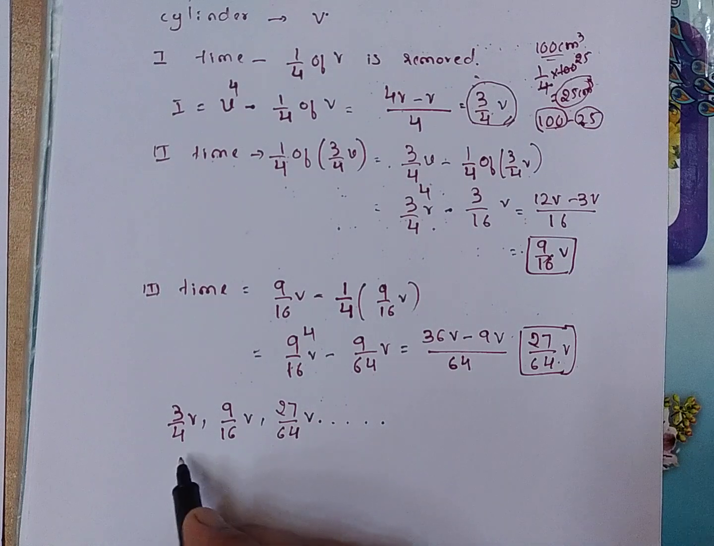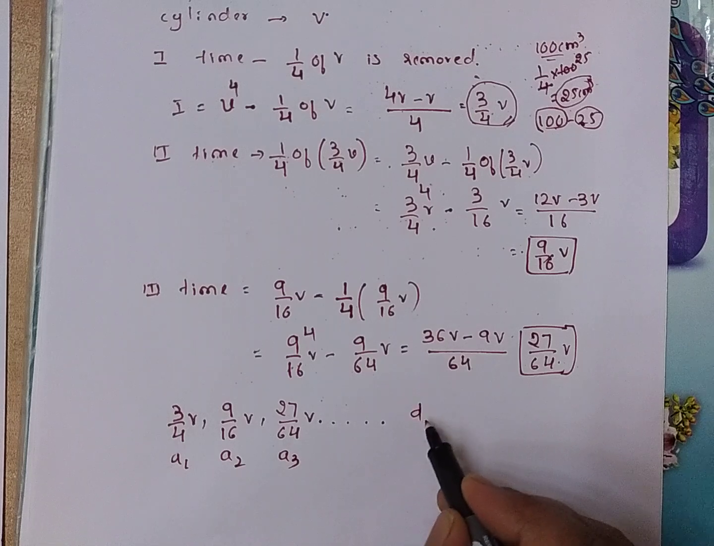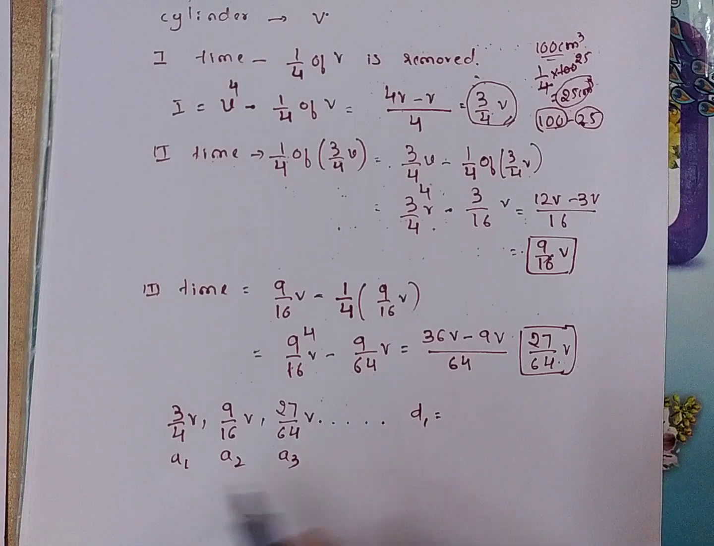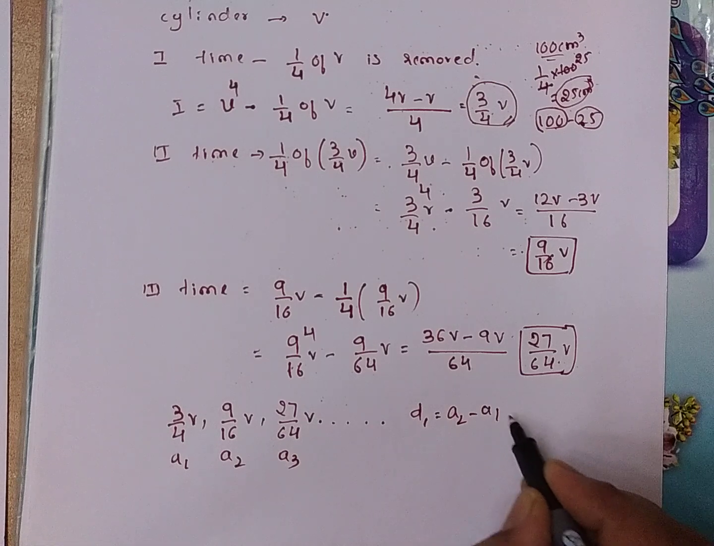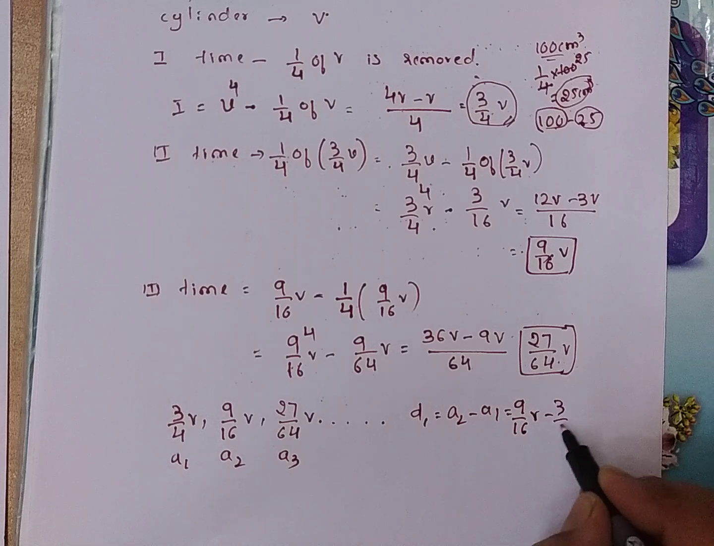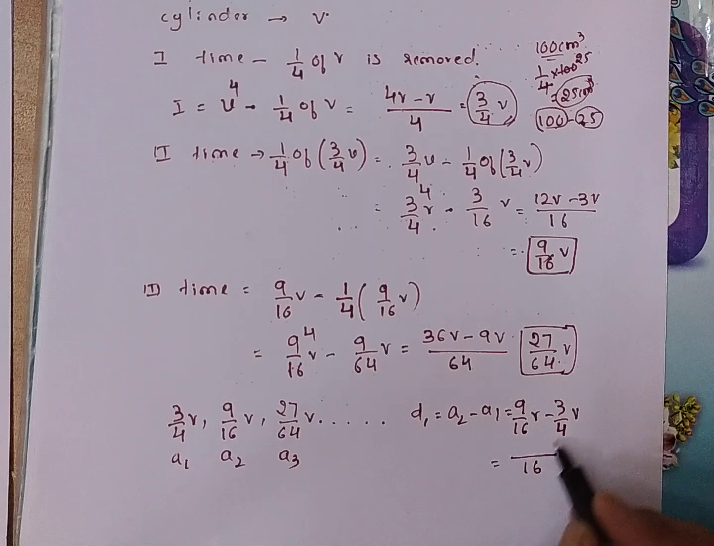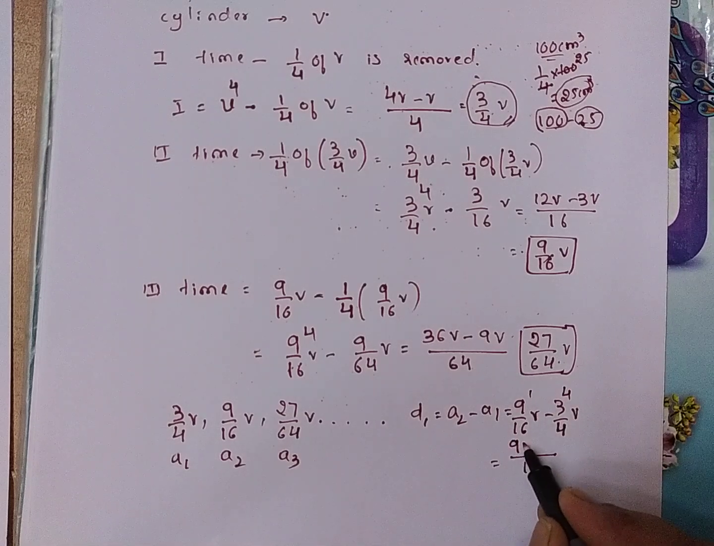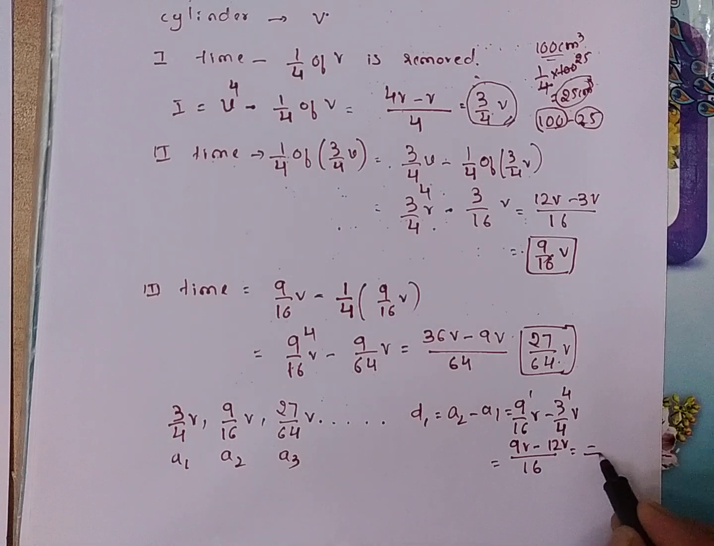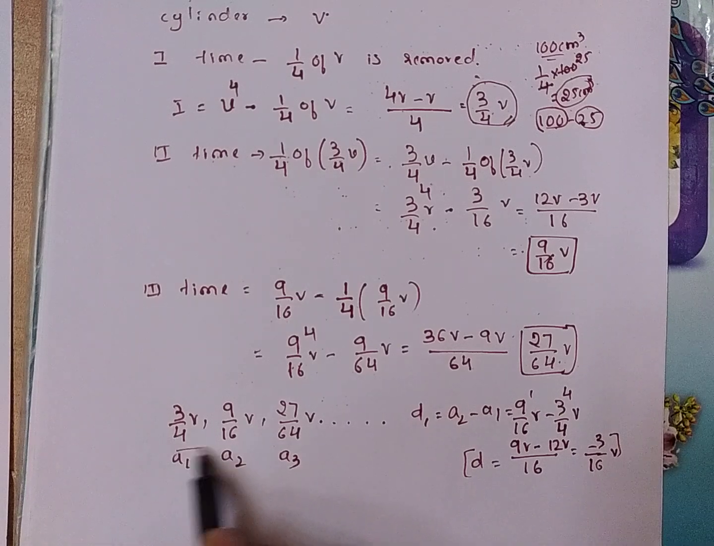See, we will check that. Suppose this is A1, A2 and A3. First find out D1. How will you calculate D1? A2 minus A1. A2 is 9/16 V minus 3/4 V. The LCM is 16. That is 9V minus 12V. 9 minus 12 is minus 3/16 V. So what is D1? The difference for A1 and A2 is minus 3/16 V.